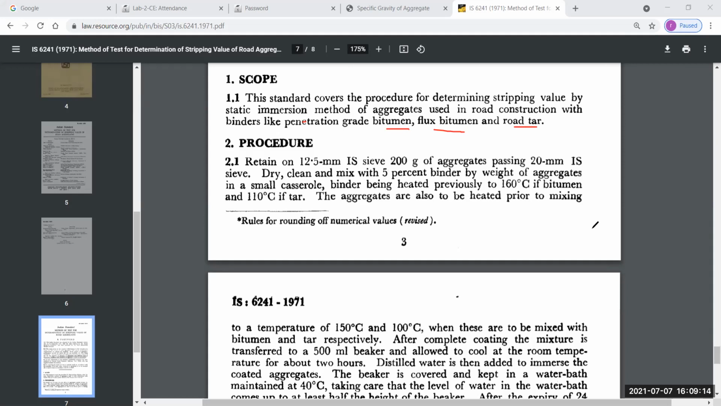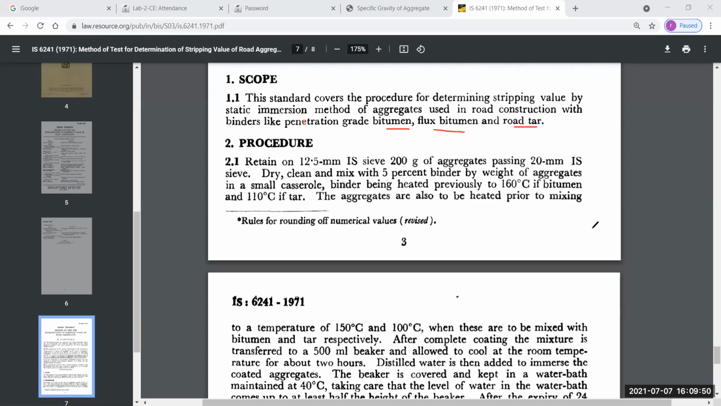Do not worry, I will discuss all the things: what is bitumen, what is tar, what is emulsion, what is cutback bitumen. I will discuss all of it in detail when the time comes. So just relax. Bitumen is just black in color. It is obtained from the destructive distillation of petroleum or fractional distillation of petroleum. So basically bitumen comes from your petroleum product.